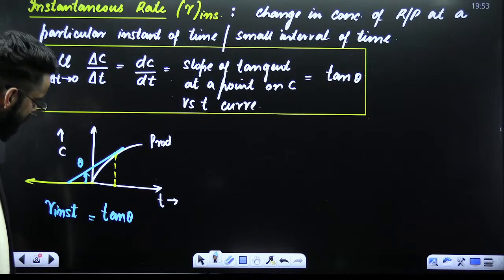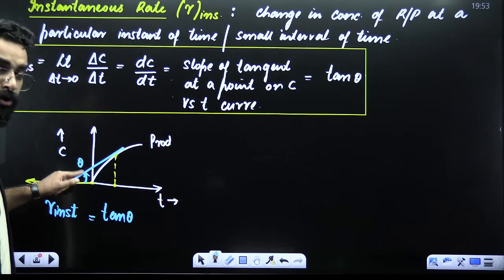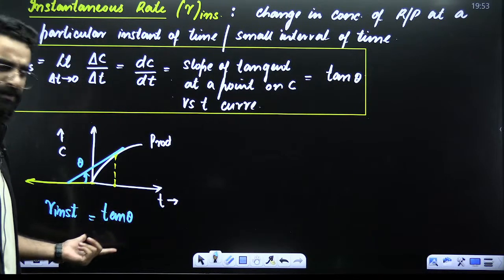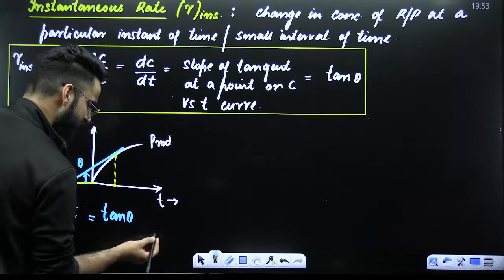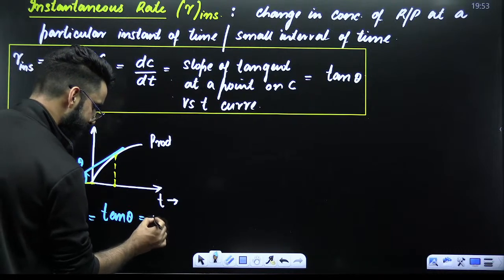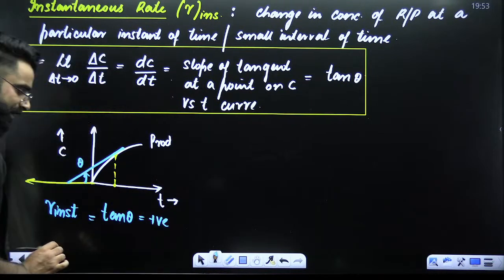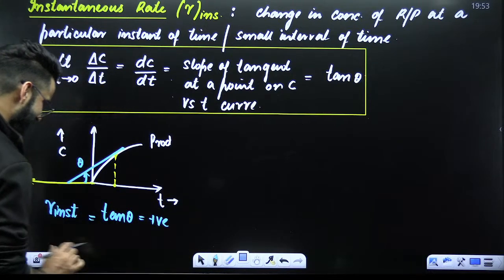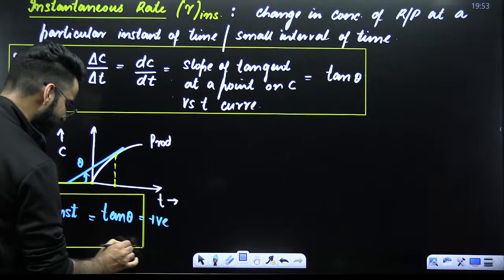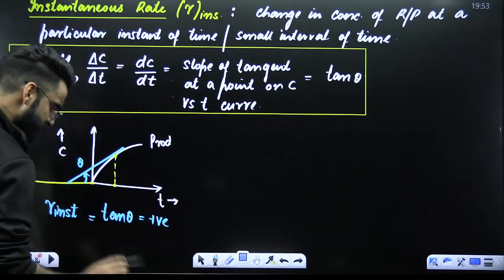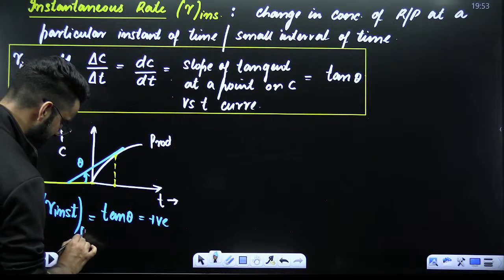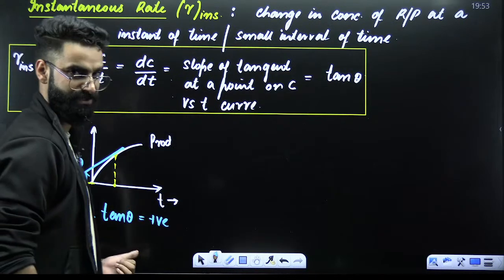Now tell me one thing. Is this theta acute here or obtuse? This theta is acute and tan of acute angles is positive. So instantaneous rate of reaction will come out to be positive only. That clearly tells you one thing, that you have calculated rate of reaction with respect to what? You have calculated this instantaneous rate of reaction with respect to products. That's why it came out to be positive.